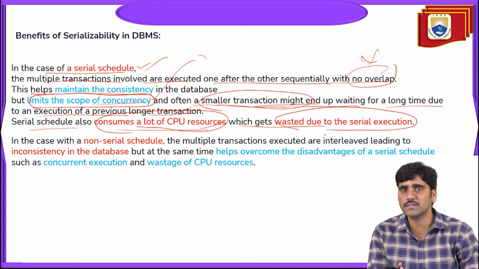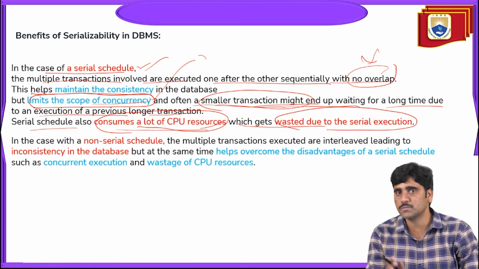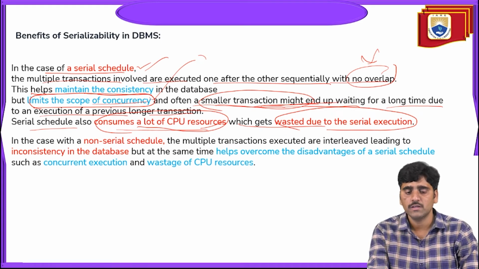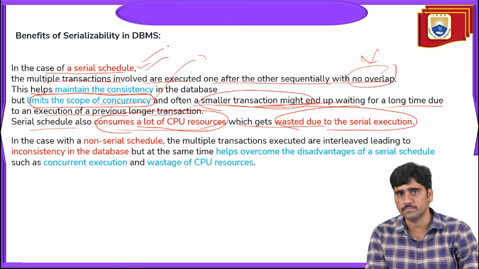The allocated space is more, but the transaction size is less, so the allocated space is going to be wasted. So one drawback is that allocated space is wasted, and the transaction might wait for a longer time. It is also a limitation of the serial schedule.